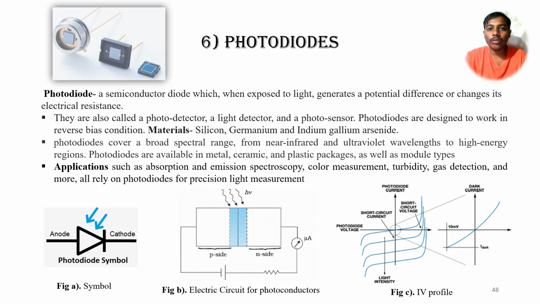A photodiode is a semiconductor diode which, when exposed to light, generates a potential difference or changes its electrical resistance. Actually, photodiodes are connected in reverse bias mode. In figure A we can see the symbol of a photodiode. In figure B we can see the electric circuit for photodiodes. It's connected in reverse bias mode.